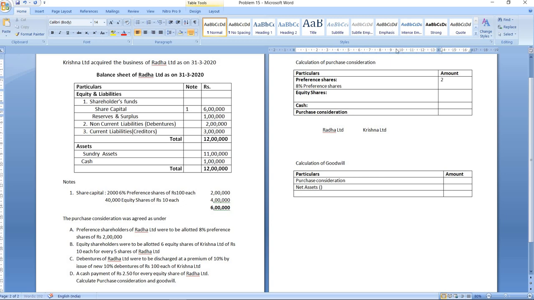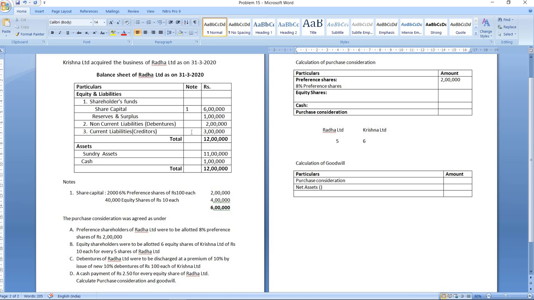Okay, and the value is 2 lakhs. So this is the purchase consideration that is paid to preference shareholders. Now let us consider for equity shareholders. Equity shareholders were to be allotted 6 equity shares of Krishna Limited of rupees 10 each for every 5 shares of Radha Limited. So what they are saying is, if in Radha Limited you have 5 shares, in Krishna Limited you will get 6 shares.